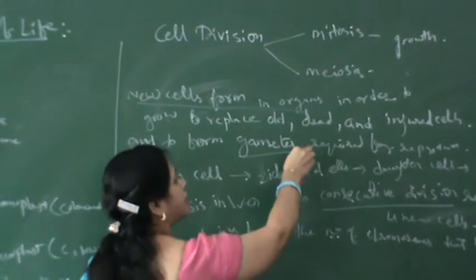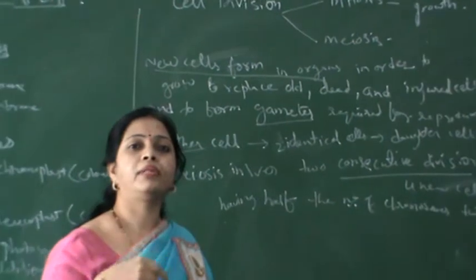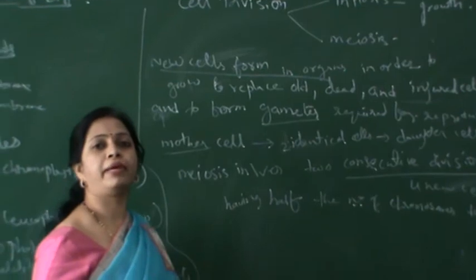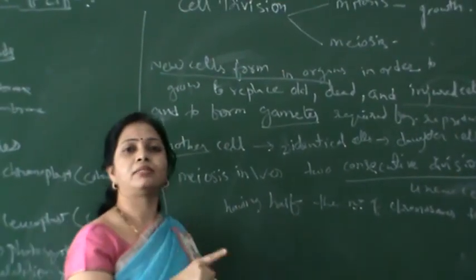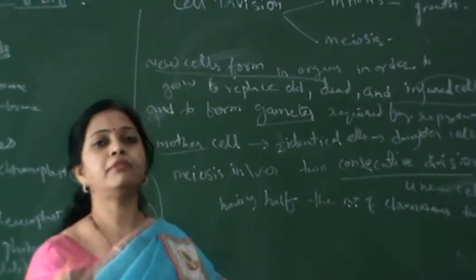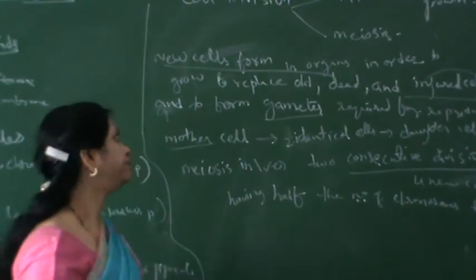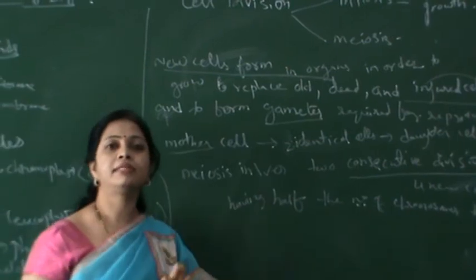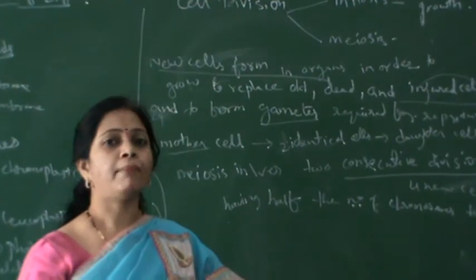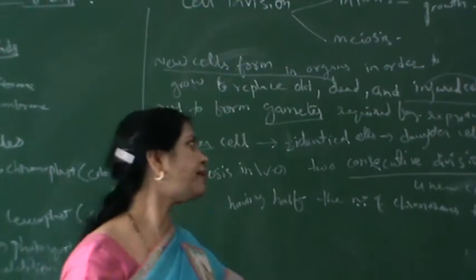If cells are injured or dead, they have to be replaced by forming new cells. So every time there is a requirement for the formation of new cells, isn't it? These new cells form because cell division takes place. The cell is dividing to form a new cell, not dividing into two halves. So there are two kinds of cell division, that is mitosis and meiosis. Okay, what is mitosis? Mitosis, we say, only helps in the growth of the body, replacing the dead or